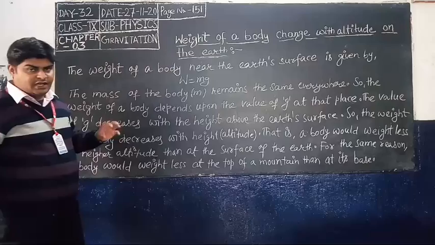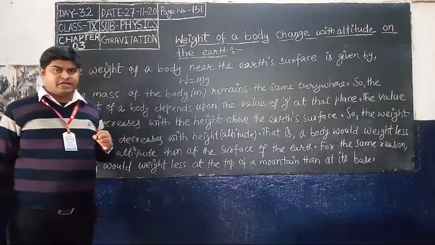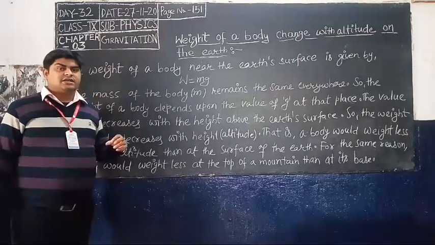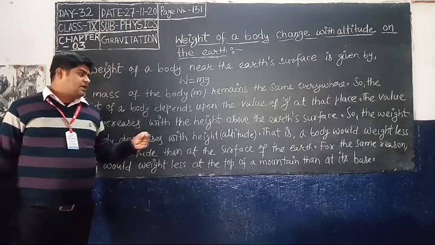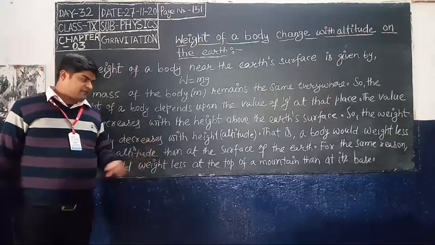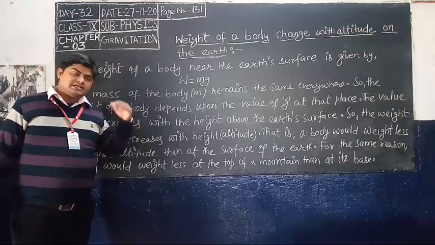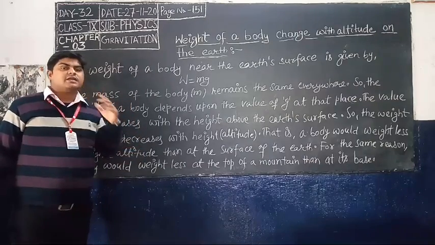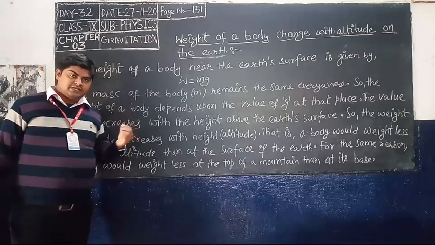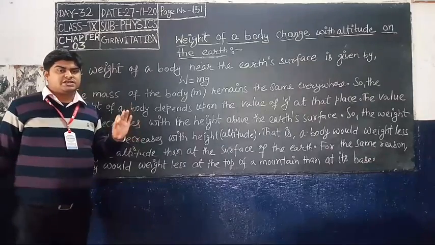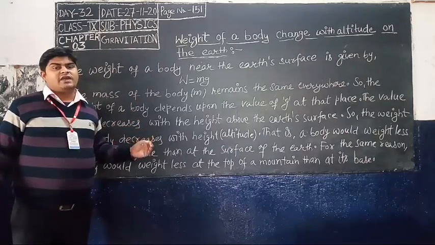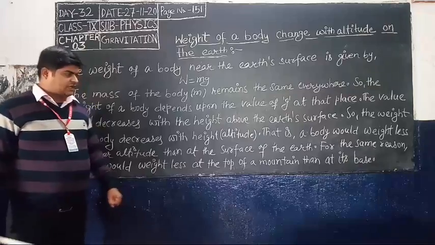The weight is not zero, but it feels less than the weight on the surface of the earth. In an extreme condition your weight is zero, mass is the same everywhere, but you will feel very light.